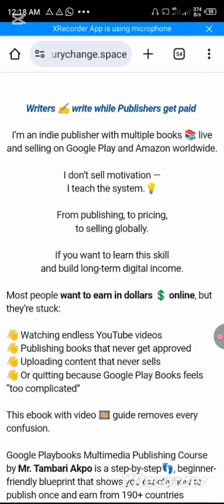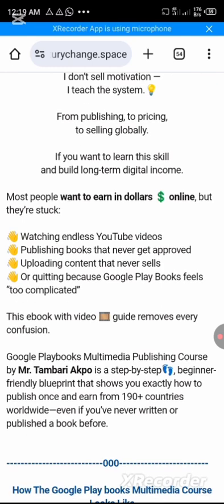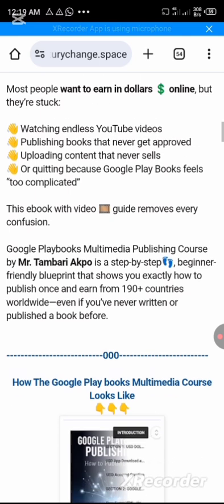If you want to learn this skill and build long-term digital income: most people want to earn in dollars online, but they are stuck watching endless YouTube videos, publishing books that never get approved, uploading content that never sells, or quitting because Google Play Books feels too complicated. But when you have someone holding you by the hand, it becomes very easy. This ebook with video guide removes every confusion. The Google Play Books Multimedia Publishing Course by Mr. Tambari Akpo, my humble self, is a step-by-step, beginner-friendly blueprint that shows you exactly how to publish once and earn from 190 countries worldwide, even if you have never written or published a book before.